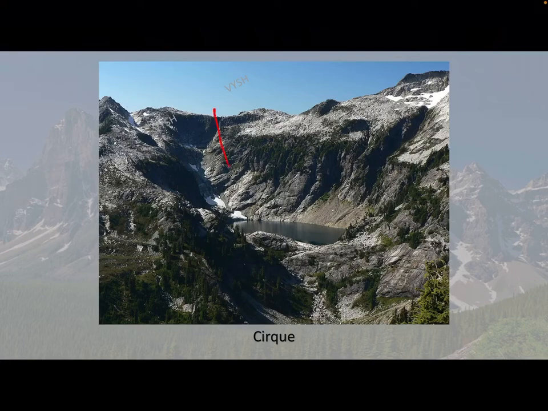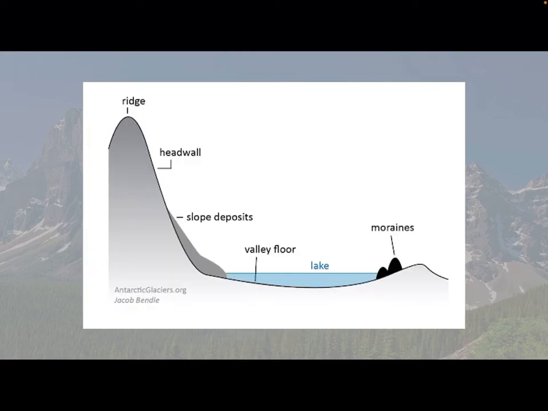So this is a cirque basically. Because of the steep slope here, the glacier moves down, and one more feature is the cirque lake. Here you can see the lake. Because of this slope, the ice gets down and it forms a lake.